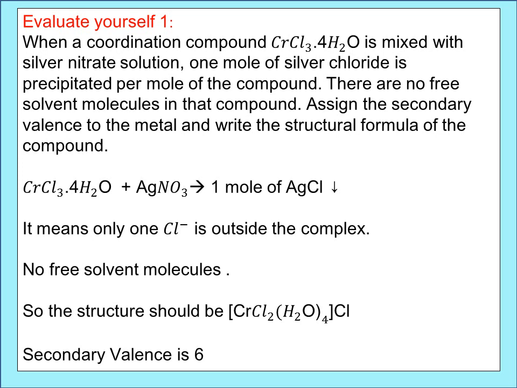This will be the structure. And the secondary valency here, you count the number of nearest neighbors to chromium, 2 chloride ions and 4 water molecules. So totally the coordination number or the secondary valency is 6. And the structural formula is [CrCl2(H2O)4]Cl.